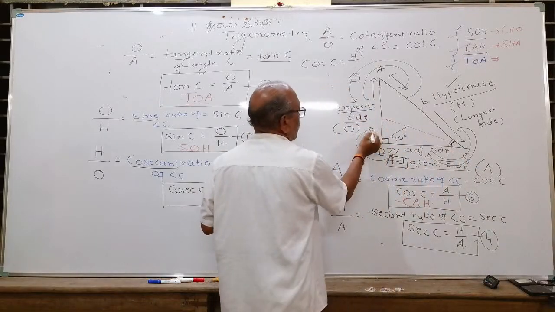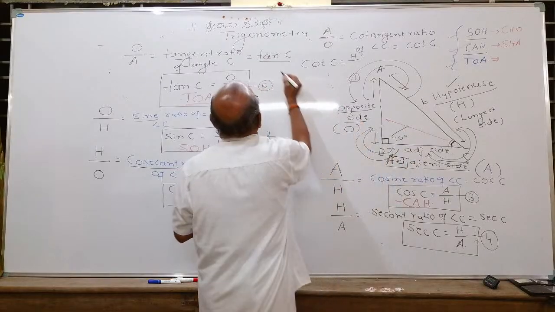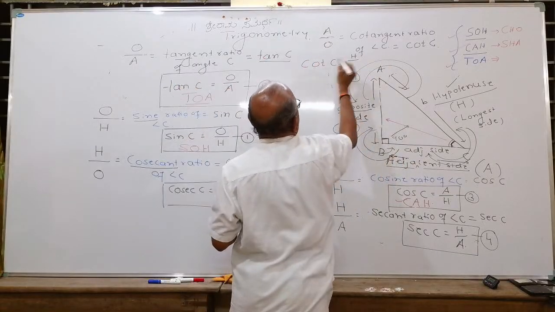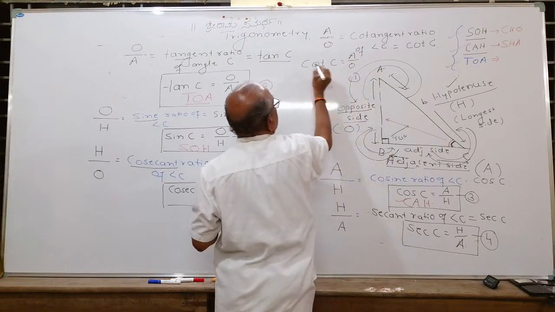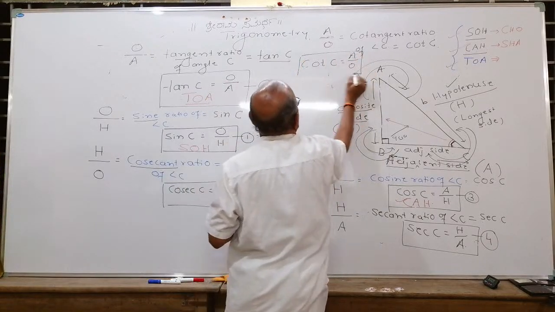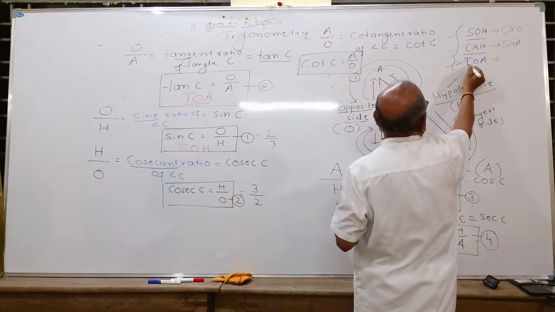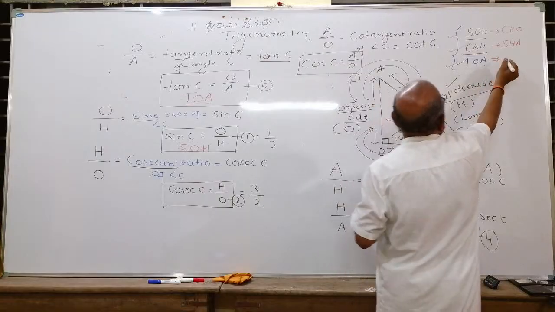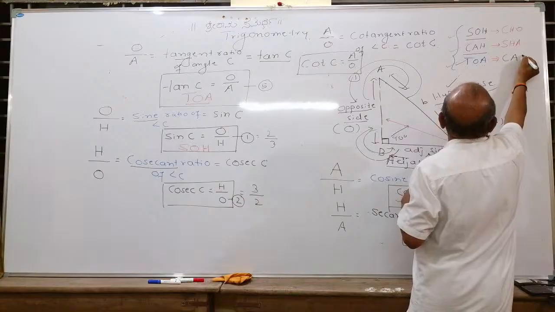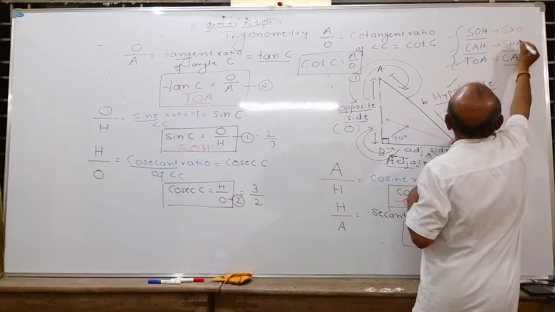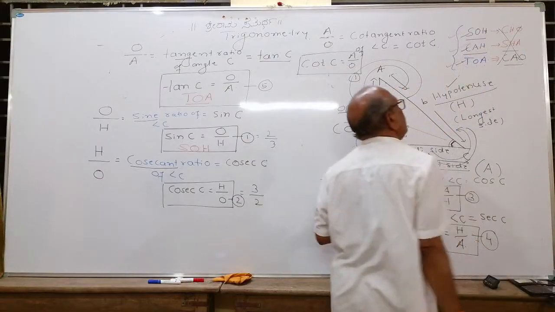Tan is opposite upon adjacent, and cot is adjacent upon opposite. Therefore, the symbol is TOA. TOA means tan ratio is opposite upon adjacent. Then cot ratio will be adjacent upon opposite. You need not remember this. Only remember these three. These can be easily reproduced.